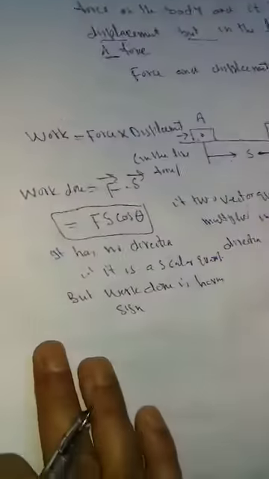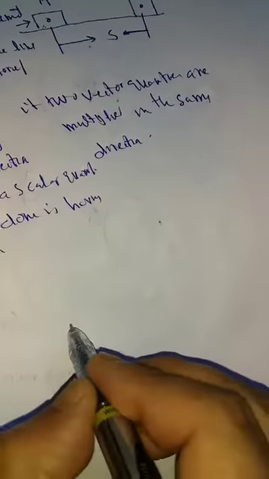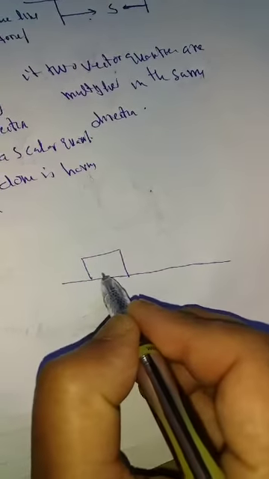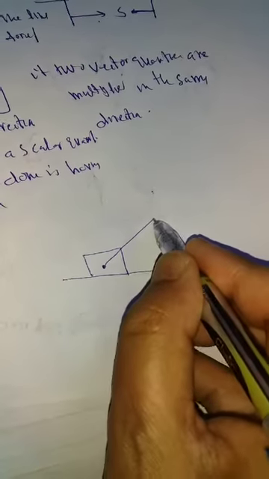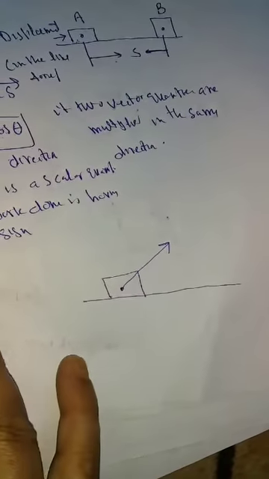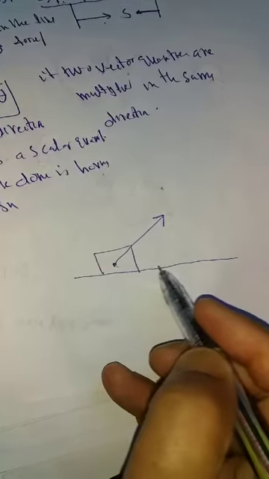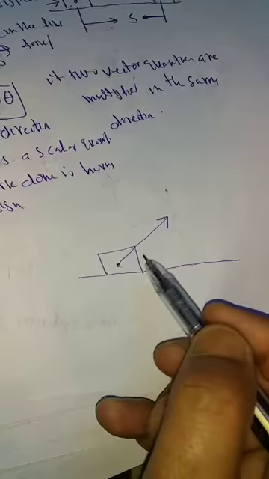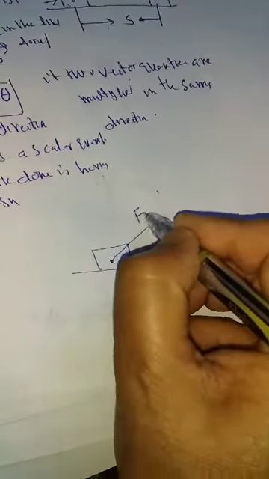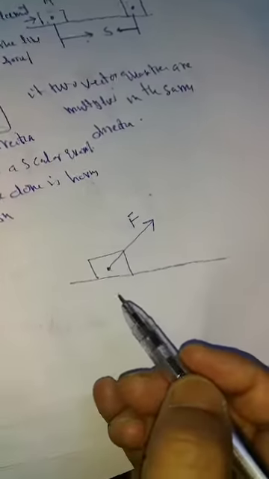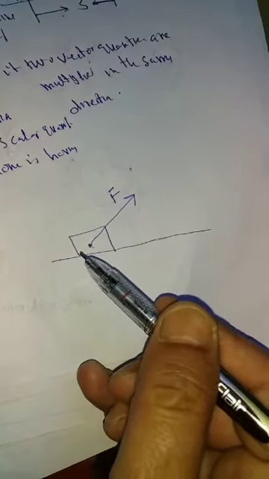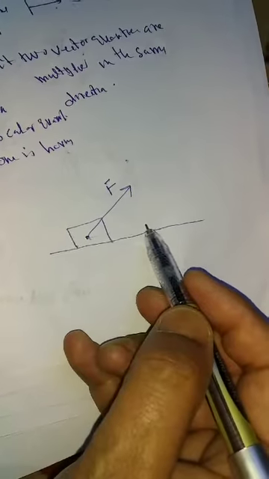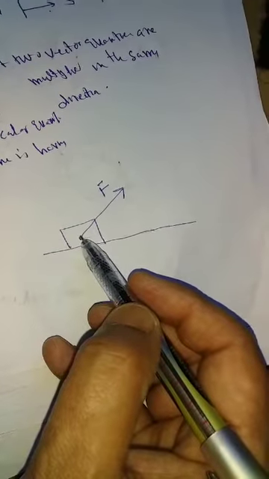Suppose I take another example here. Suppose here it is a roller. Suppose a force is applied here in this direction, but work is done in this direction. Suppose we are applying a force F on the ruler. When we see the work done in the line of force, this body is moving in this direction, so we resolve this into rectangular components.